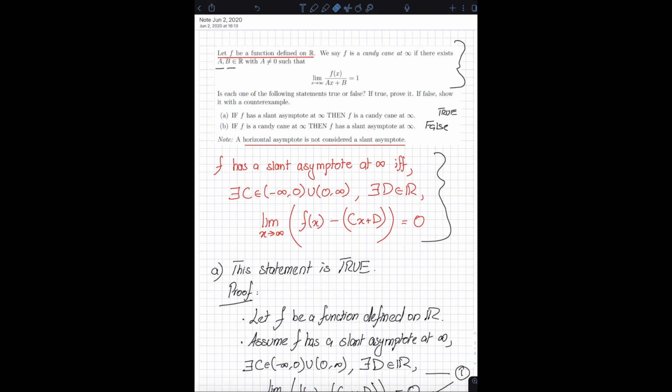When I say prove the counterexample actually works, what I'm essentially saying is that once you have come up with a function f that you believe is a valid counterexample, show that f is a candy cane at infinity. In other words, show that that function f satisfies this condition, and then show that f does not have a slant asymptote at infinity. In other words, show that the function you have come up with does not satisfy this condition. And if you have a valid counterexample, leave that down in the comments below. And if the counterexample you come up with is valid, I'll let you know in the comments below.